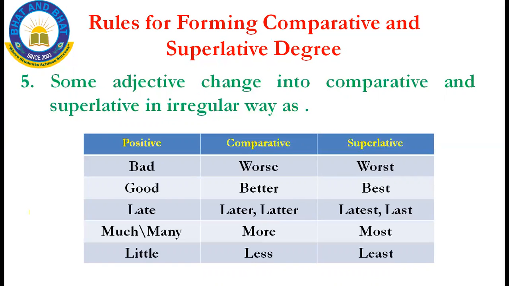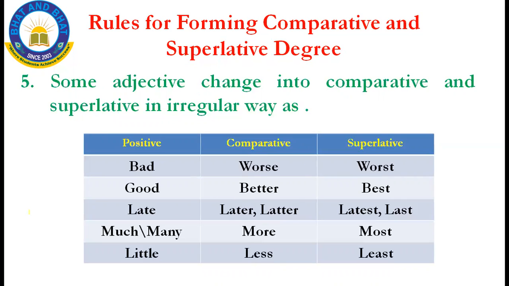We have to learn it by heart. There is no other option. Bad, worse, worst are some examples. There are many words; these are some examples I have displayed. Bad, worse, worst; good, better, best; late, later, latest; much, more, most; little, less, and least. And my dear kids, this is the fifth rule.